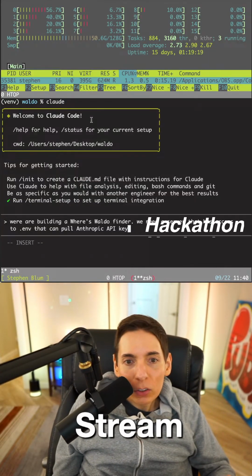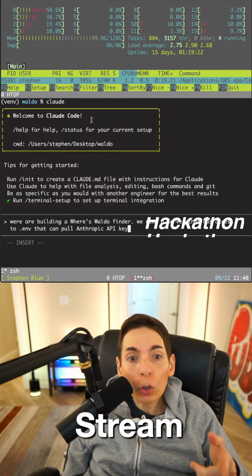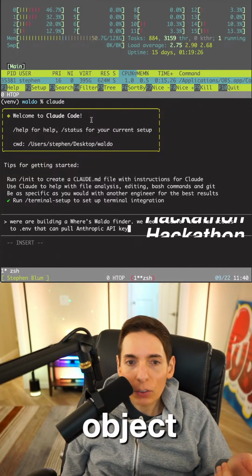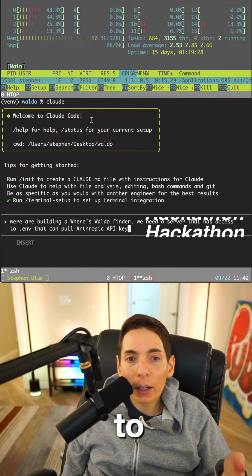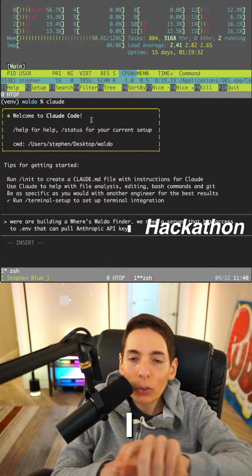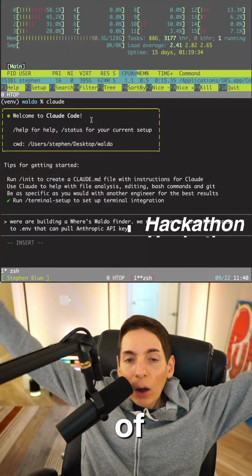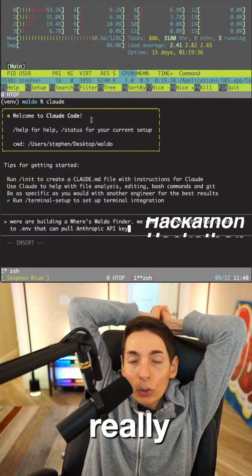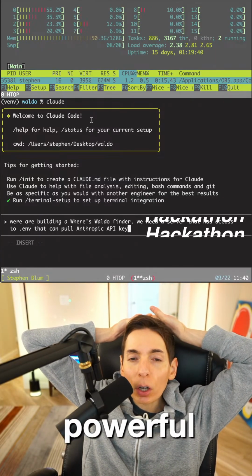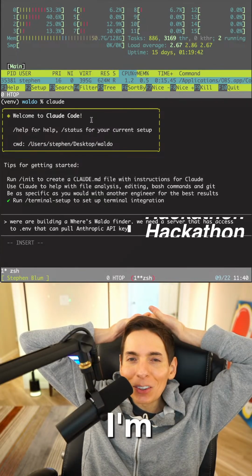Can we use YOLO for this? Oh, you could. YOLO would work a lot better, actually, because YOLO is an object detection system, so it'll be able to find Waldo probably really well. But here's the deal. Because AI agents are really powerful in using function calling, I want to see how powerful function calling can be. I'm really curious about this.